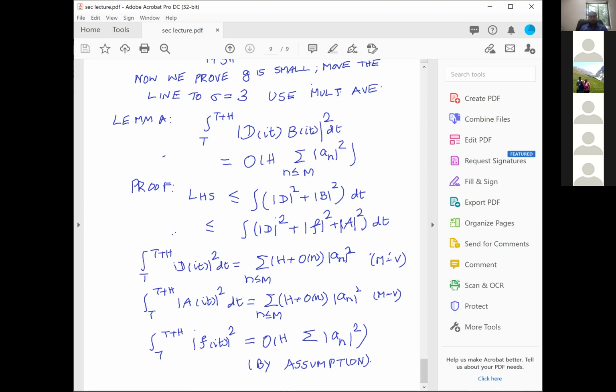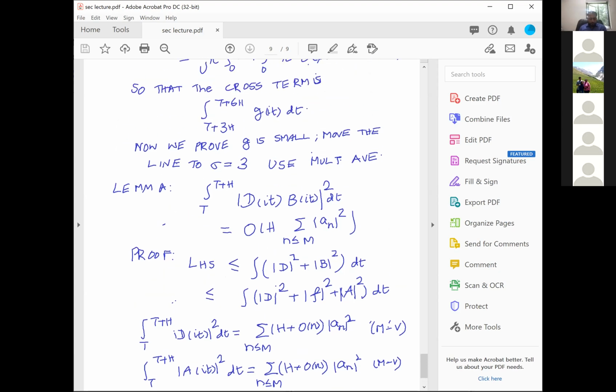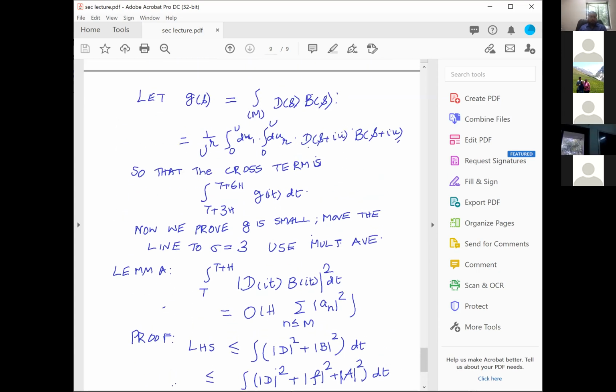And this lemma is what I want to really use tomorrow to prove the following. What is it we will prove? Let's recall what I have to prove. I have defined the G's, and the cross term is the integral from t to t plus 3h to t plus 7h of g(it) dt. I have to prove that g is rather small, and therefore I can move the line of integration to the line 3. And at the line 3, of course, the D's are also valid, B's are valid. I can actually do the multiple averaging, and we have already seen morally this integral cannot exist, and consequently the cross terms don't contribute anything, and that proves the original theorem.